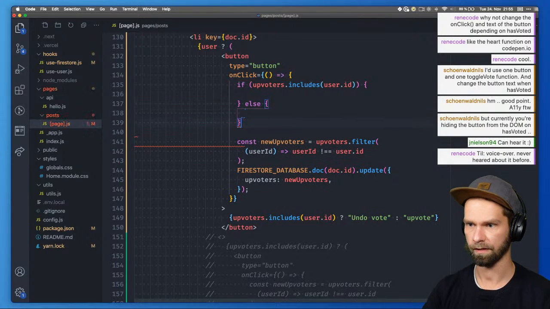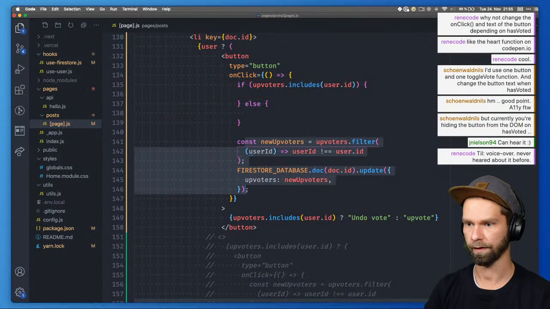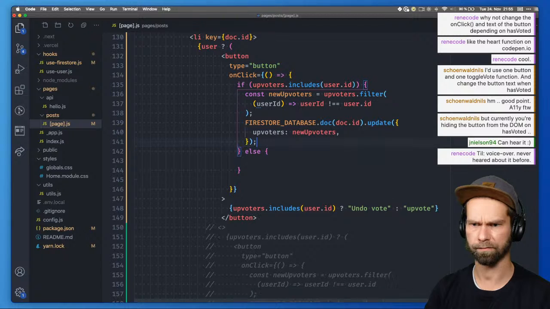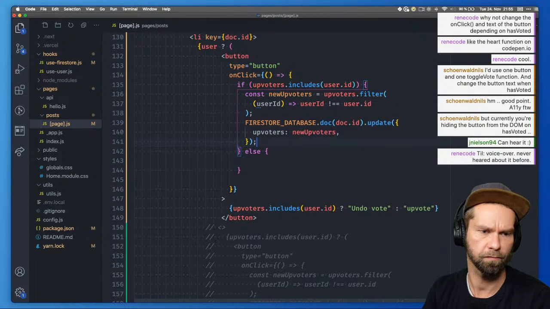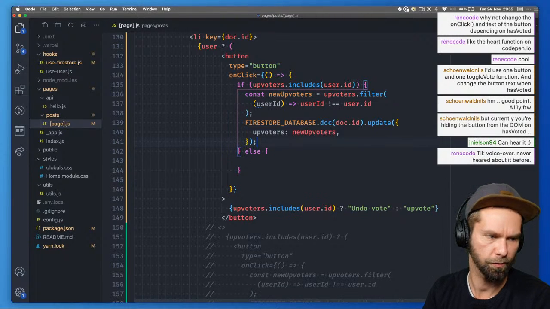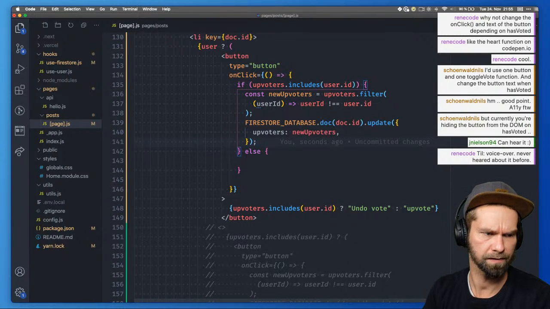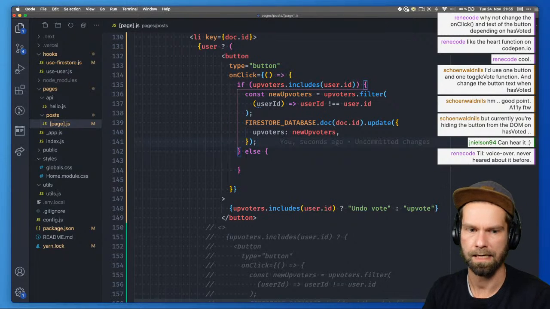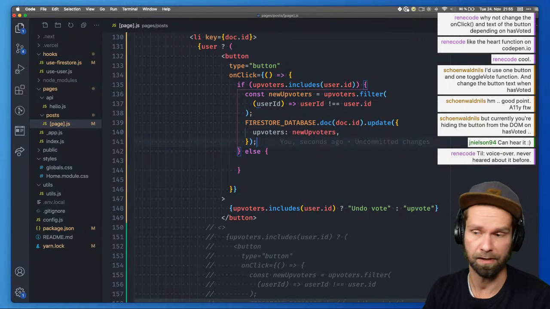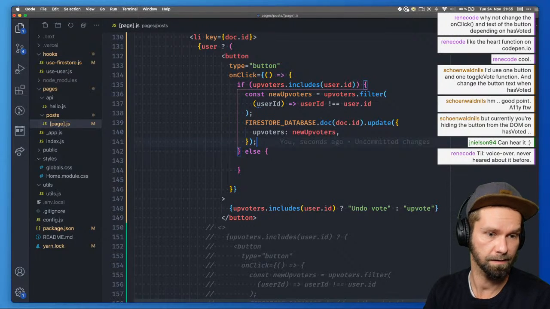VoiceOver is the assistive technology that comes by default with macOS. There are several different things available for Windows, Android, iOS. Overall, macOS is pretty good on these accessibility things, and this is for folks that have trouble seeing, or I think there are also people out there that like to have things read out to them.